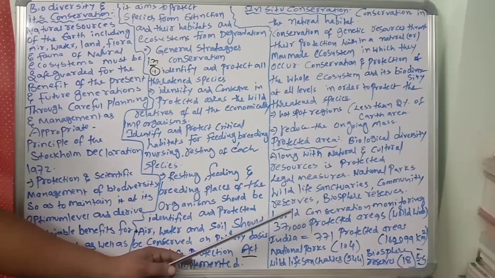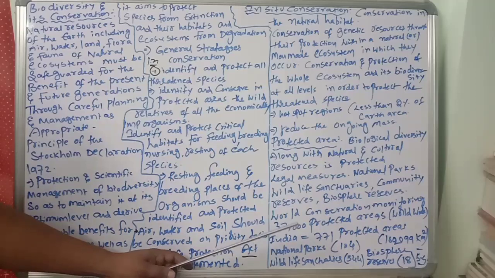Now, the World Conservation Monitoring Centre: how many? You know very well, it recognizes 37,000 protected areas worldwide, monitored for conservation.